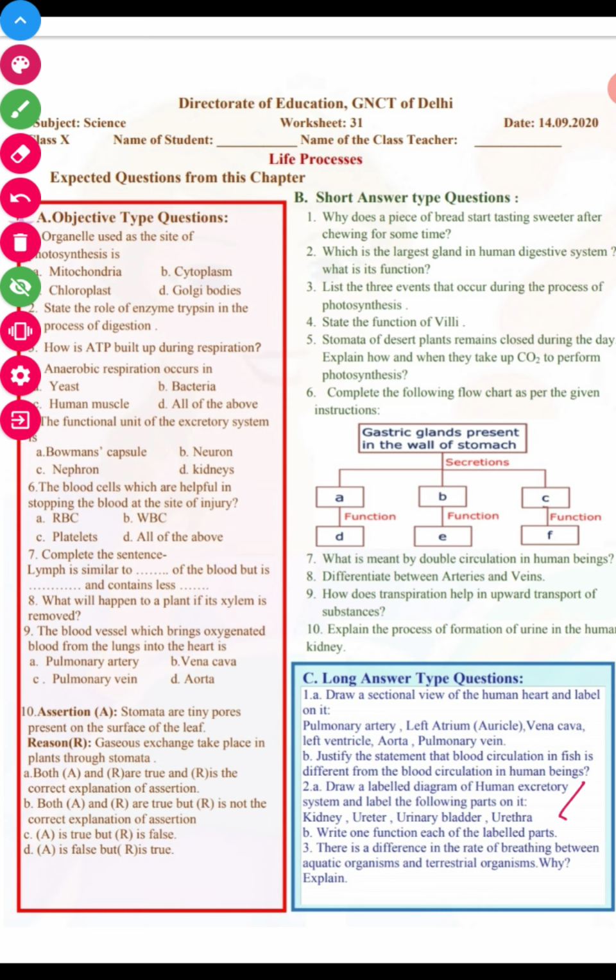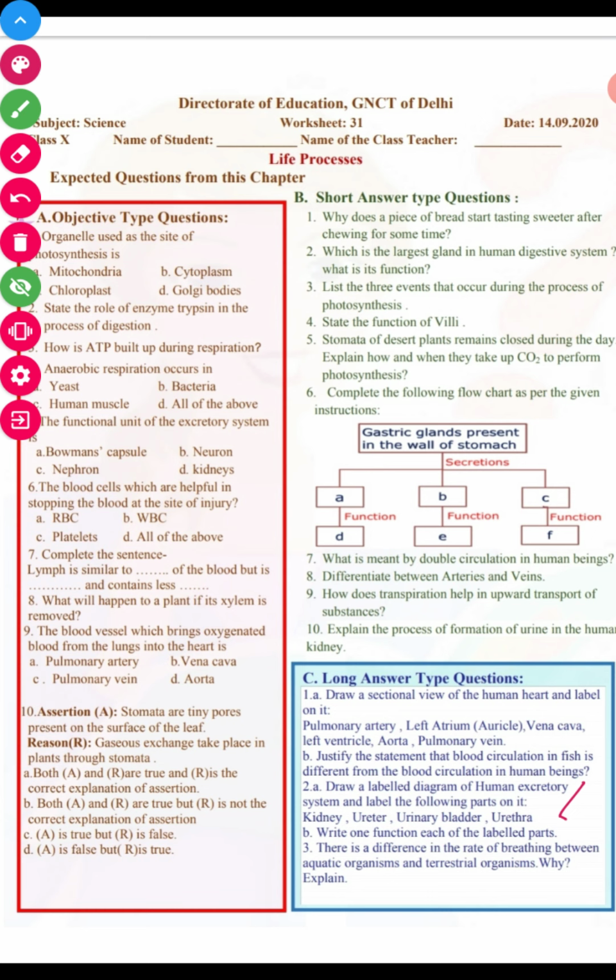Yes, we have already discussed. There is a difference between the rate of breathing of aquatic organisms and terrestrial organisms. Why? See, there is a lesser amount of oxygen present in water. So aquatic organisms have a higher rate of breathing because of the presence of less oxygen in the water, whereas for terrestrial organisms plenty of oxygen is present in the atmosphere, so the breathing rate is not as high as that of aquatic organisms. So student, this is all about your today's worksheet.